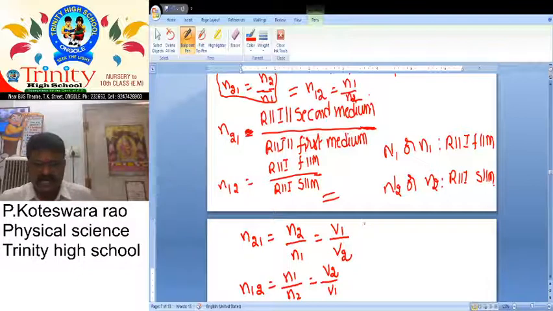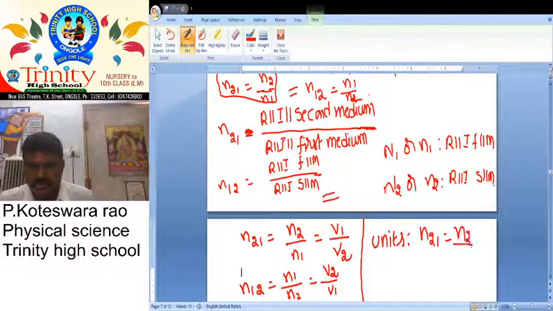Then what are the units? Relative refractive index is also a ratio, so here also there are no units. It is also a most important point. There are no units.